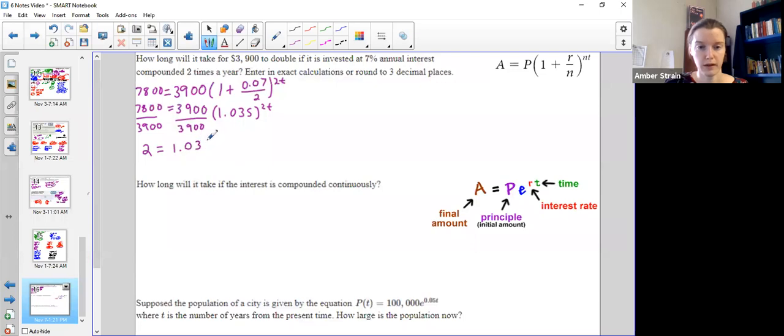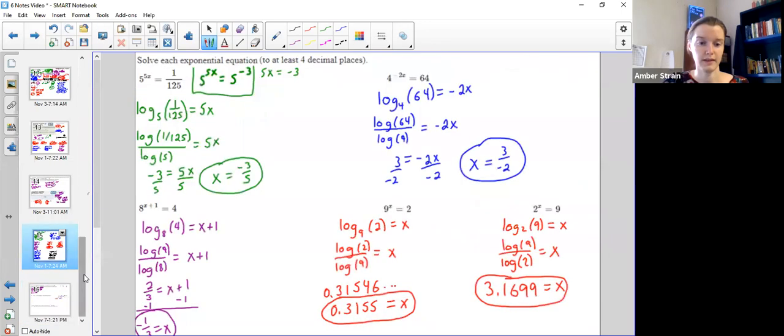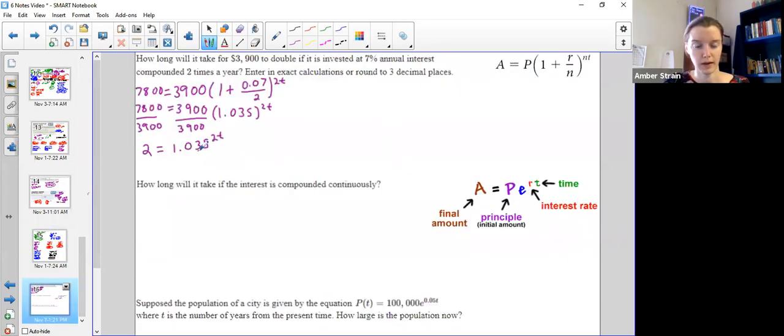That leaves us the 1.035 to the power of 2t. Notice I didn't really put parentheses anymore because he's all done. It's just a number. So now it looks just like these guys, doesn't it? Okay, so it's weirder numbers, but it's the same story. So I'm going to switch it into log form. So I'm going to write it as log base, the weird decimal, 1.035 of 2 equals the power, the exponent, 2t. Okay, base, the logarithm always equals the power, so these are a little bit backwards.